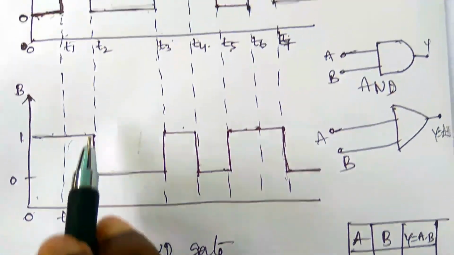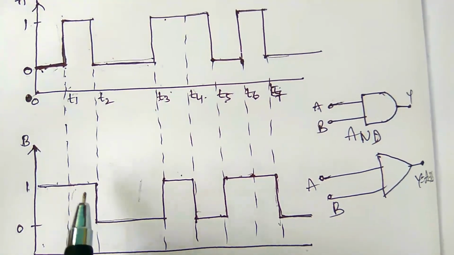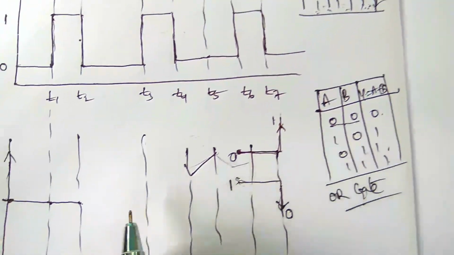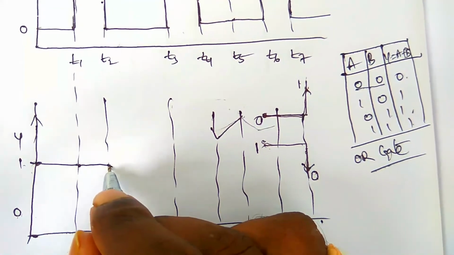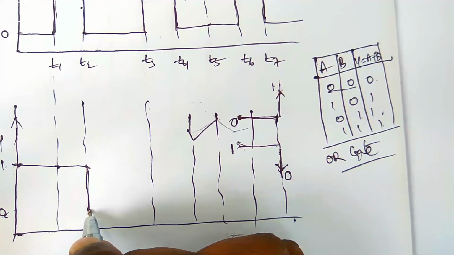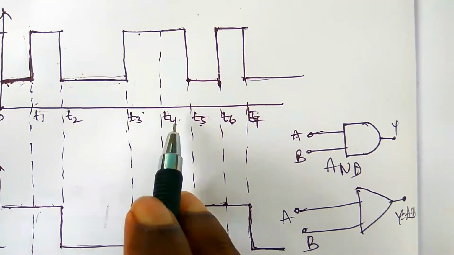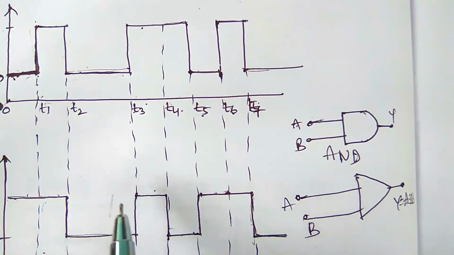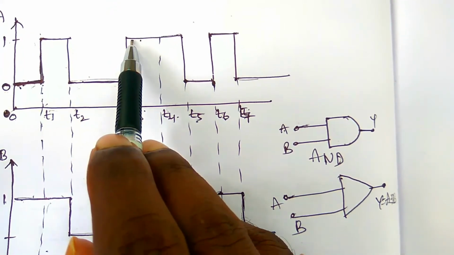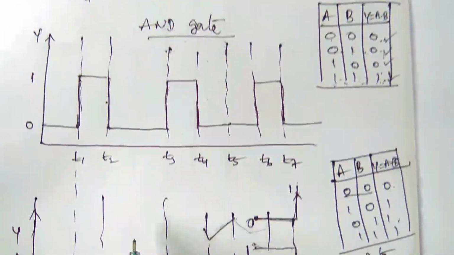Next, T2 to T3, input A is low, input B is low. Low and low means low, so we write low, which is 0. From T3 to T4, input A is 1 and input B is 1, so we write 1.